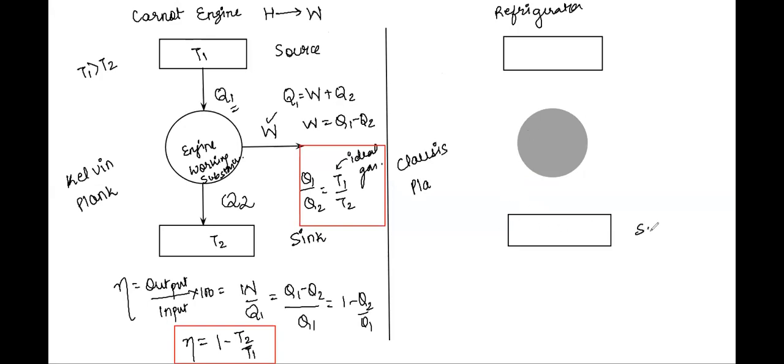Let's say this is again the sink, and this is again the source, each at temperatures T2 and T1 respectively. Of course, we know that T1 is at a higher temperature, T2 is at a lower temperature.